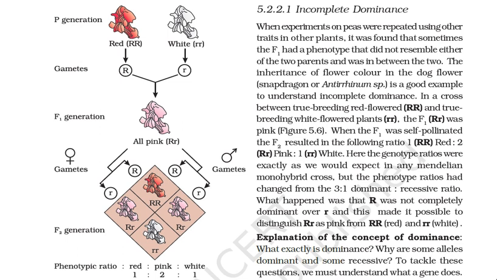Incomplete dominance is shown by the flowers of snapdragon, known as Antirrhinum majus, and the four o'clock plant, known as Mirabilis jalapa.